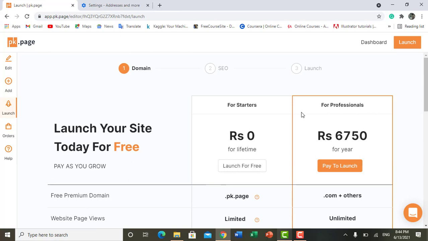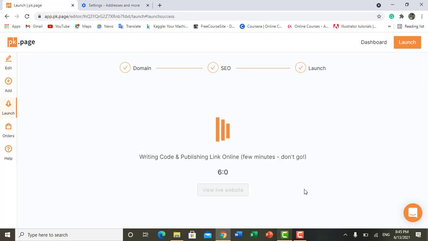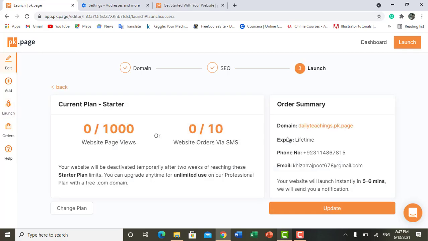Fine, I'm clicking on launch free website, and it's saying it is writing code and publishing the link online, it will take a few minutes, and don't go, it will take only 6 minutes to launch your website. And now, congratulations, our website has been successfully created and launched on the internet.